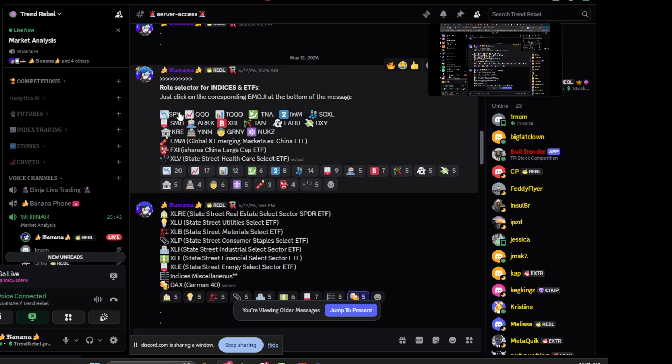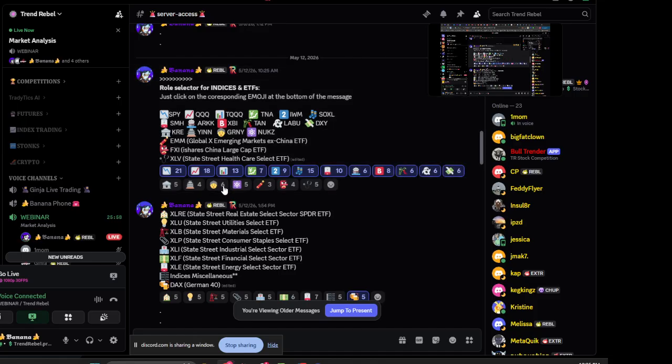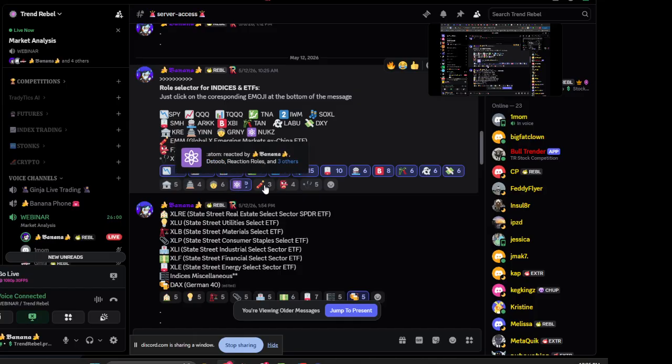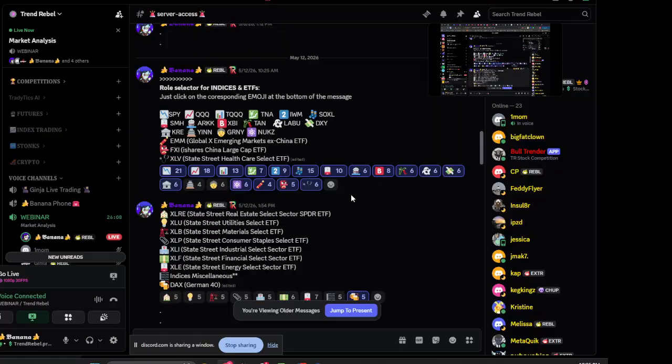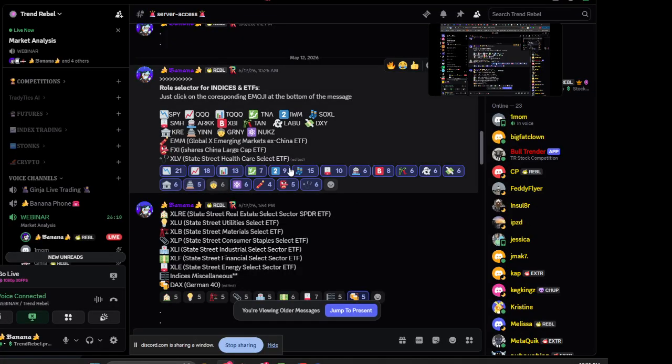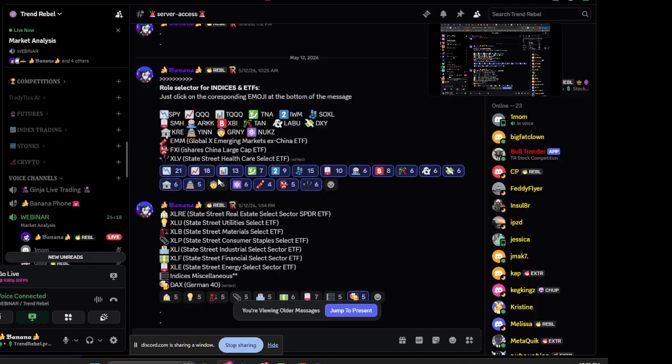Here are indices. So these are all the indices. You just click on the corresponding emoji. If you want Labu, you click on the ghost, and the ghost is over here, and that will add that for you. So all you do is you go ahead and you say, I want all of these channels. I like all these indices except I don't like GRNY, and I definitely want my nukes. And a couple of emerging market pieces I'll take, and XLV, definitely want that, and CRE for banking, sure, why not? And I'll take the yen so I can follow China. So you just add those on there, and then you are good to go. And those channels will all show up in here.